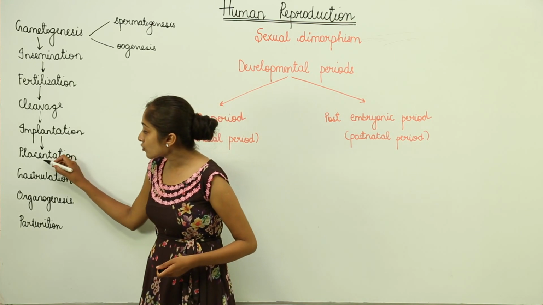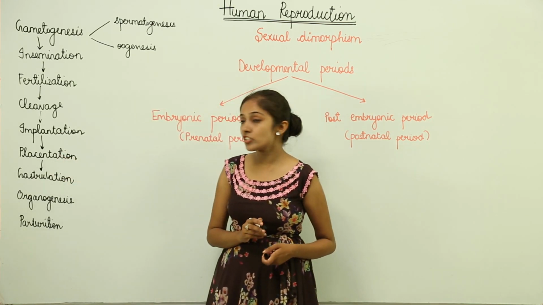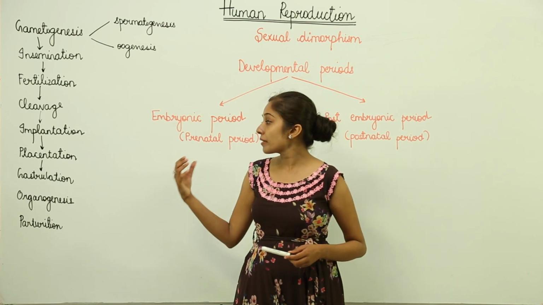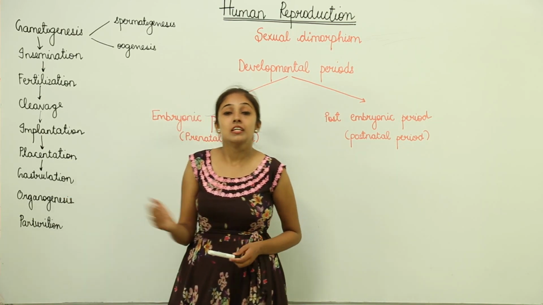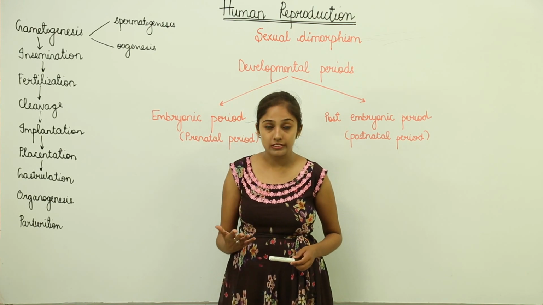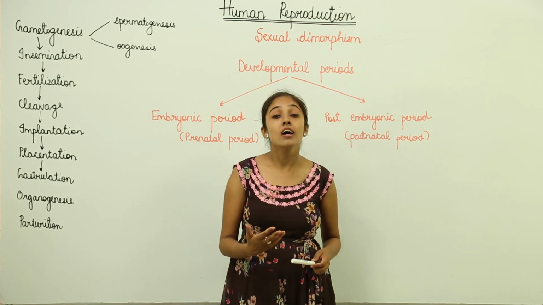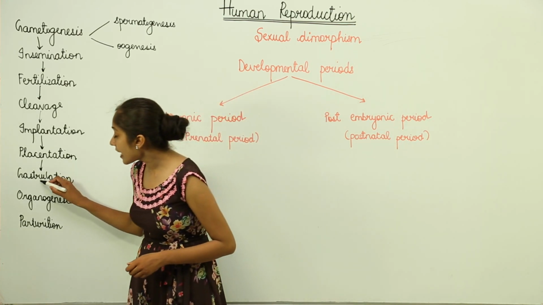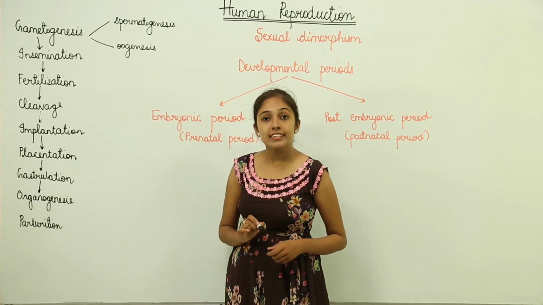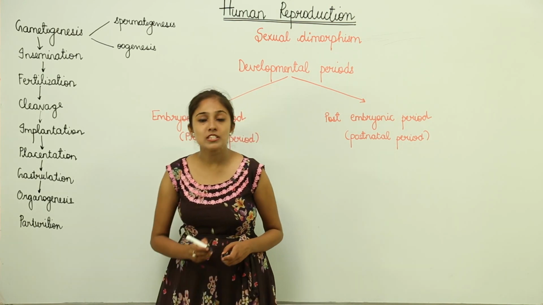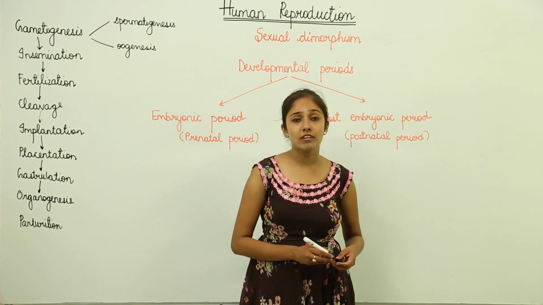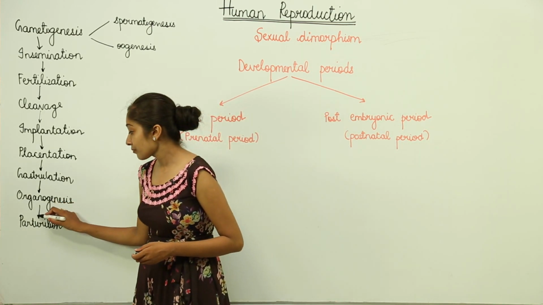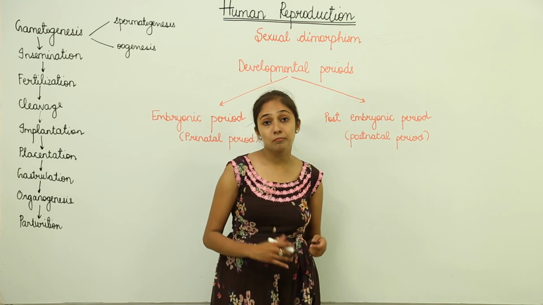After that we have gastrulation. Now the blastocyst stage is going to change into the gastrula stage. So we have the formation of the gastrula with 3 primary germ layers. Then the organs are going to develop. This is known as organogenesis. Specific organs, specific tissues are going to develop. Then after this, the fetus or the baby is completely formed.